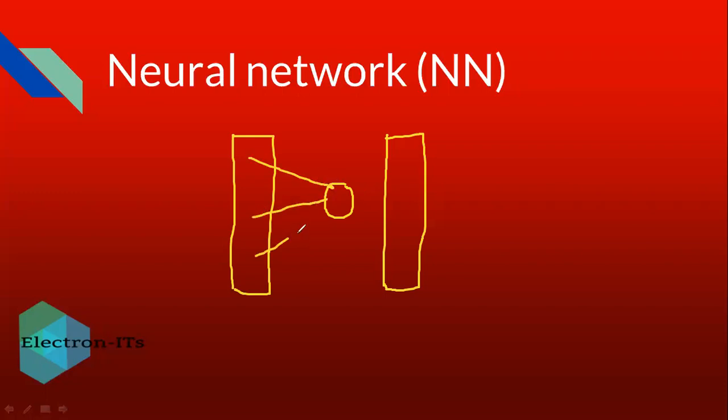The neuron will take the inputs from the input layer and generate the output in the output layer. But it is not as simple as it looks right now. This is only a basic structure. Many things are there, so we'll discuss them.